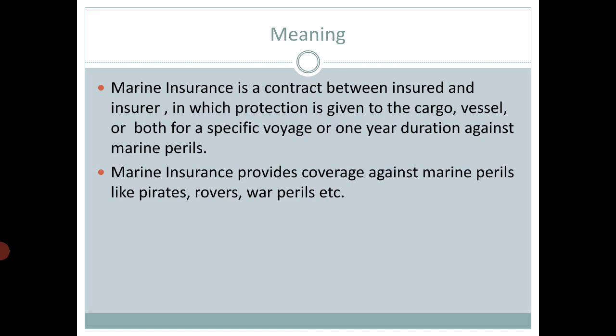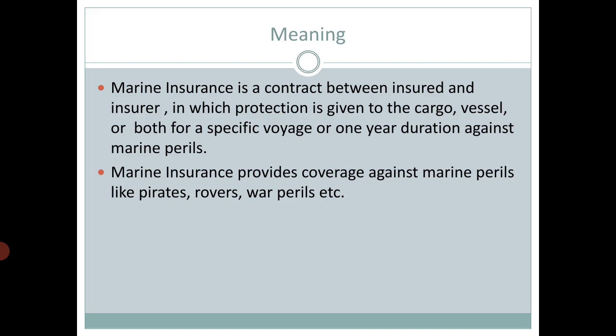Then the third, both cargo and vessel. Many times the cargo may belong to another person. It might belong to you. The vessel might belong to you or it might belong to someone else. So whenever we consider cargo as well as vessel, both can be insured under a marine insurance policy.